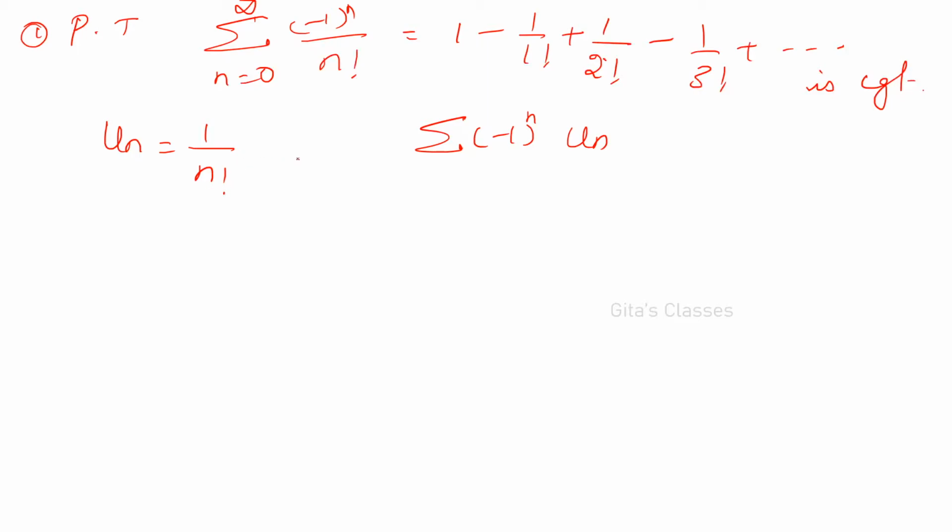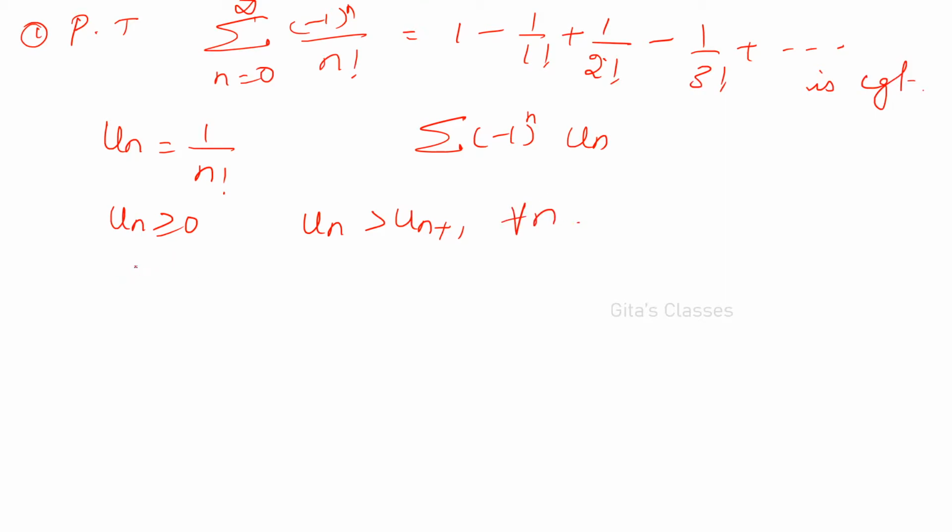Factorial is defined for positive numbers, so u_n is greater than or equal to 0, we know. And u_n is greater than u_(n+1), that is also obvious. If you write 1 by 2 factorial, then 1 by 3 factorial, in the denominator you have a greater number, that means this is greater than or equal to. So 1 by n factorial is greater than or equal to 1 by (n+1) factorial. Therefore u_n is greater than u_(n+1) for all n.